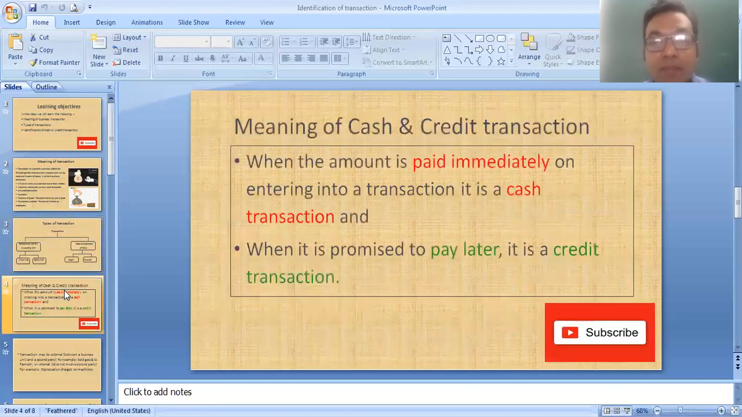We learn it one by one. So first we learn the meaning of cash and credit transaction.